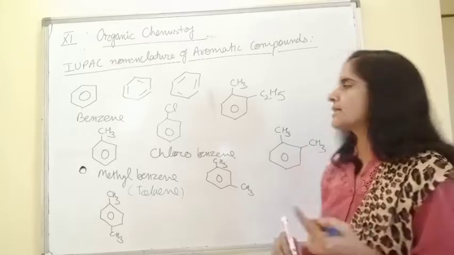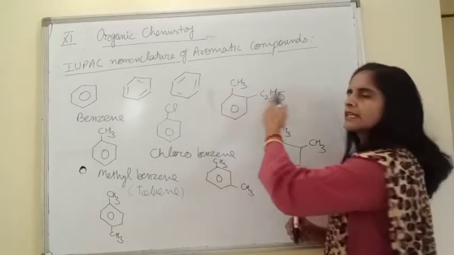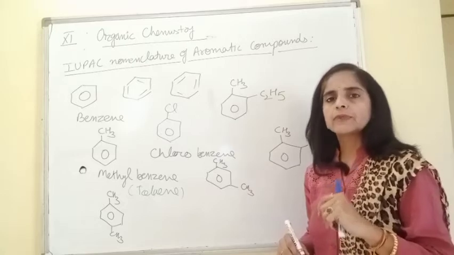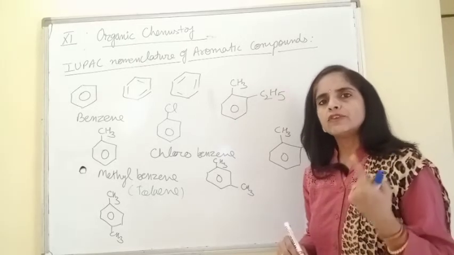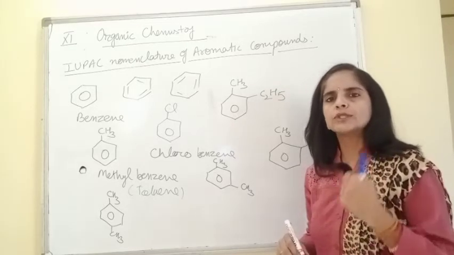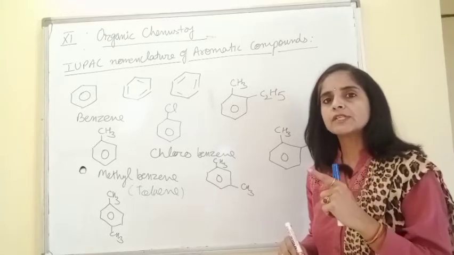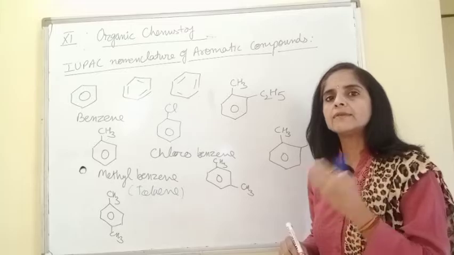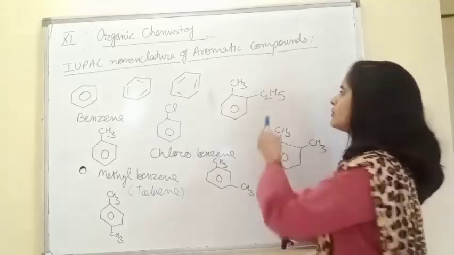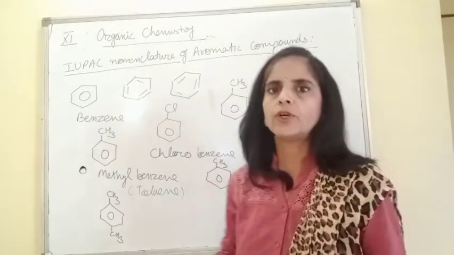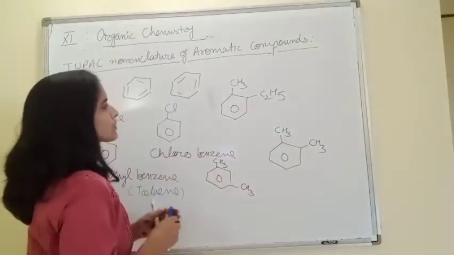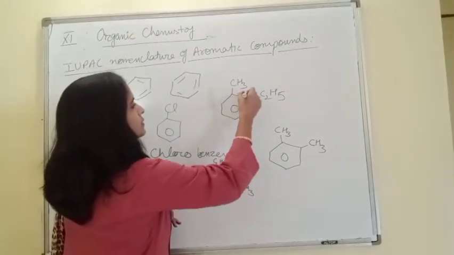Now in this case, substituents are taking first and second position from both the ends. So the second rule says, if positions are same from both the ends, then give minimum number to the substituent which alphabetically comes first. So now we prefer ethyl end, not the methyl one. So in this case, the numbering is in this order.